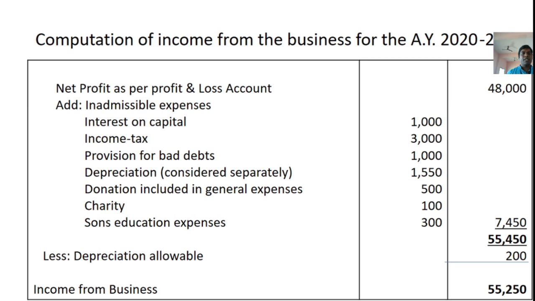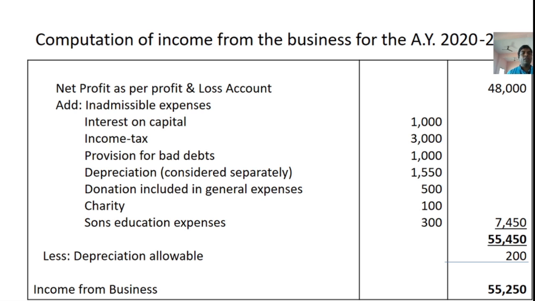The first category is personal expenses. Among these are partner's salary, interest on capital, household expenses, domestic expenses or drawings, then income tax paid, wealth tax paid, gift tax paid, car expenses for personal use, rent for residence of the owner, and any personal payment. These are all expenditure of a personal nature. If these expenditures are debited to the profit and loss account, they are added back to net profit.